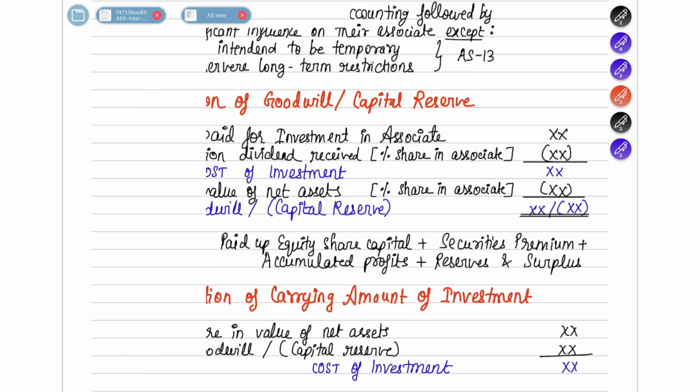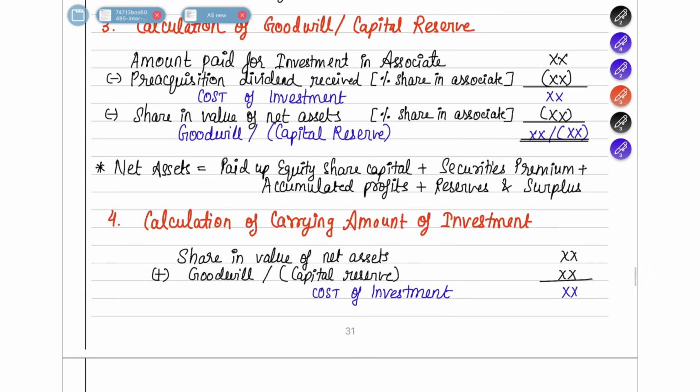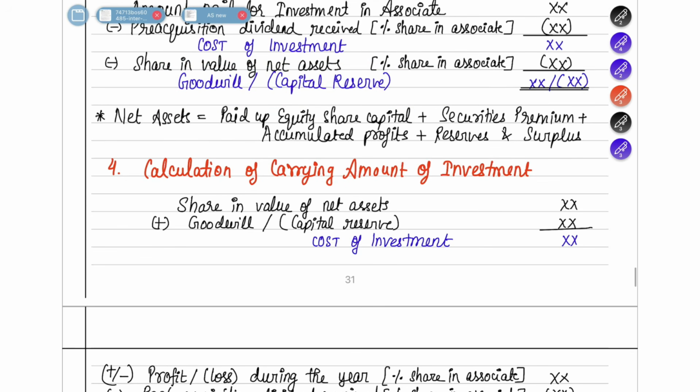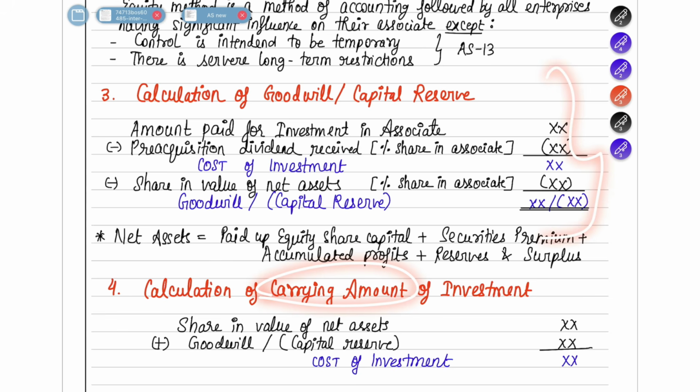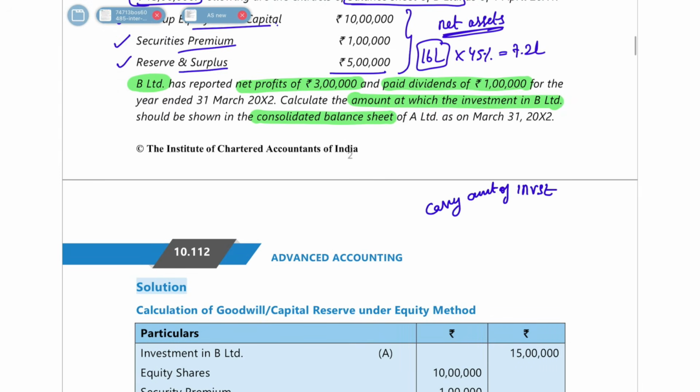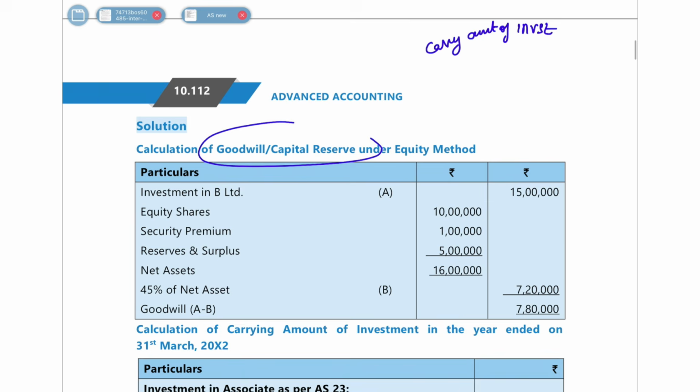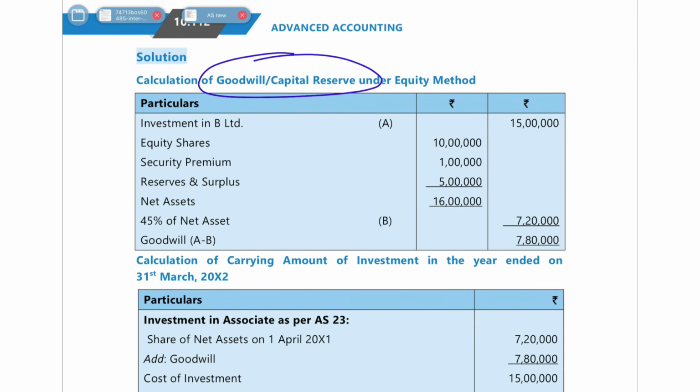So how do you find it out? I told you the two steps. First, you have to find out the calculation of goodwill or capital reserve. Then you have to find out the carrying amount of investment. For goodwill or capital reserve, you see the amount paid for investment in associate minus pre-acquisition dividend. You will get the cost of investment. From that, you have to less the share in value of net assets, and you will get your goodwill or capital reserve. Then you have to find out your carrying amount. First let's find out the goodwill or capital reserve. First you have to take our book.